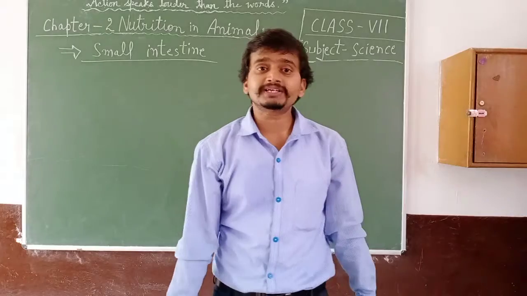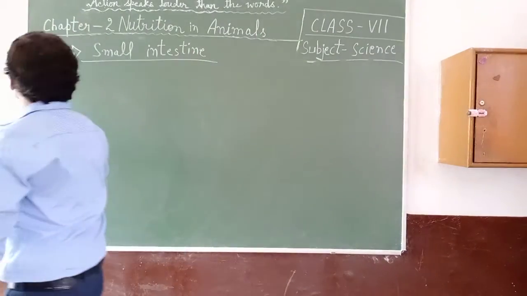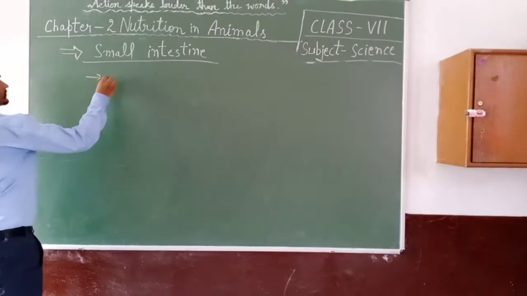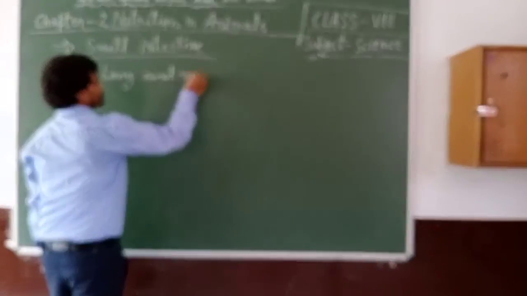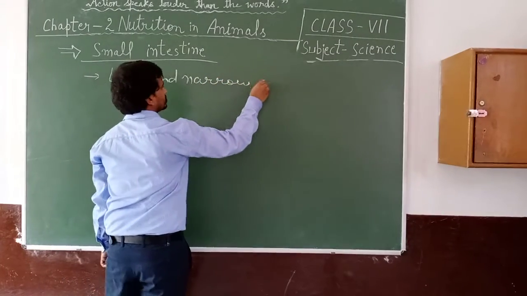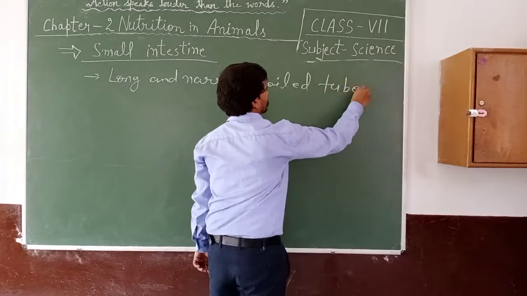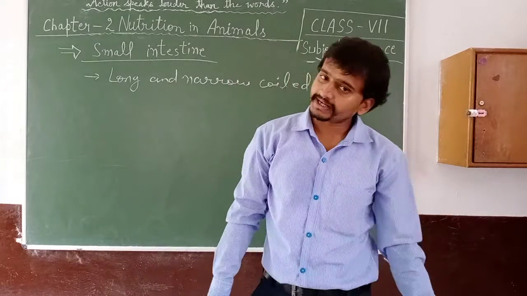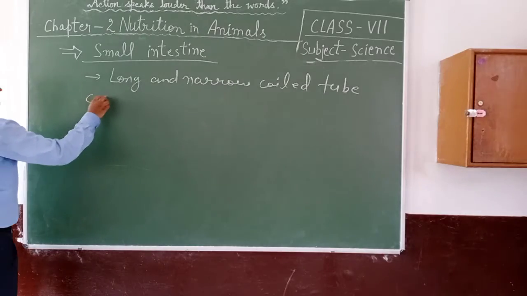The small intestine is a long and narrow coiled tube. It is connected to the stomach.